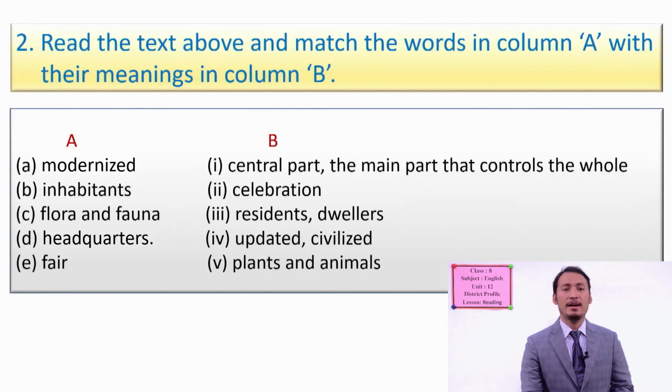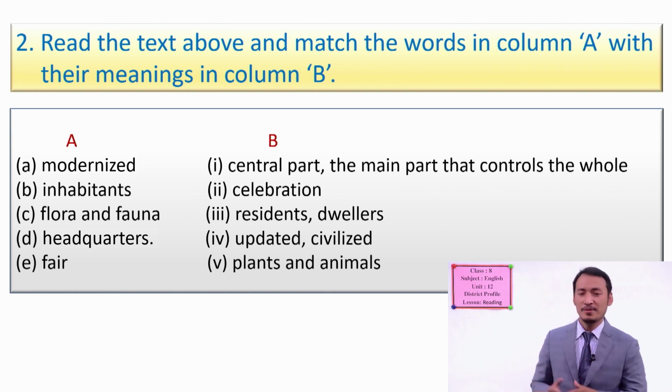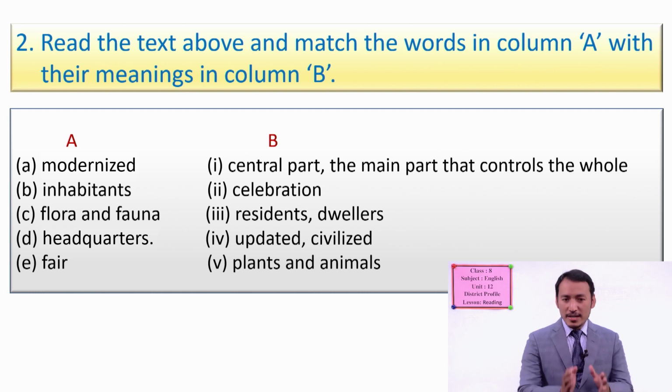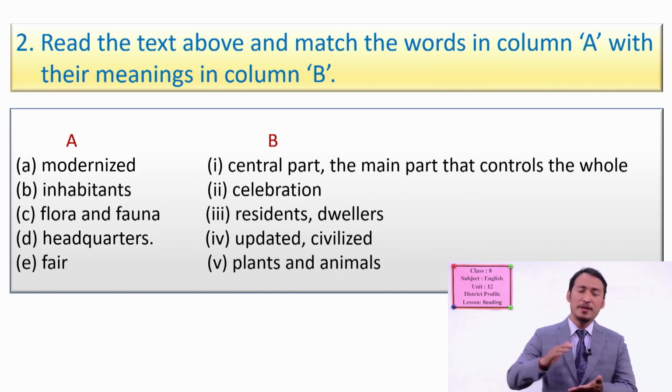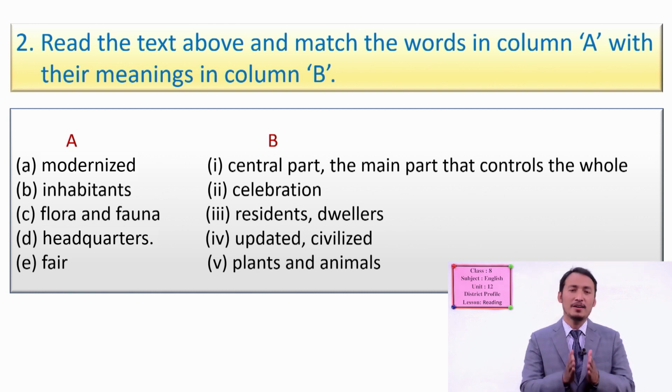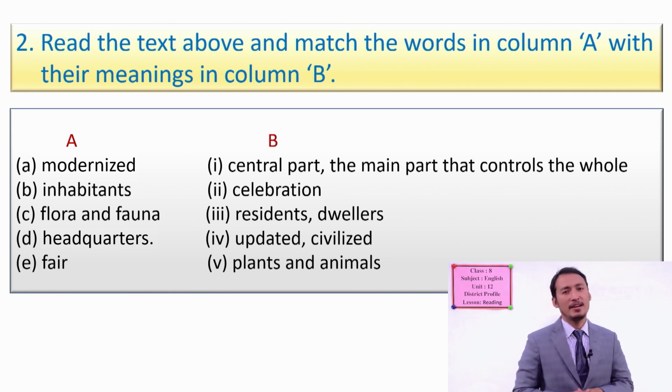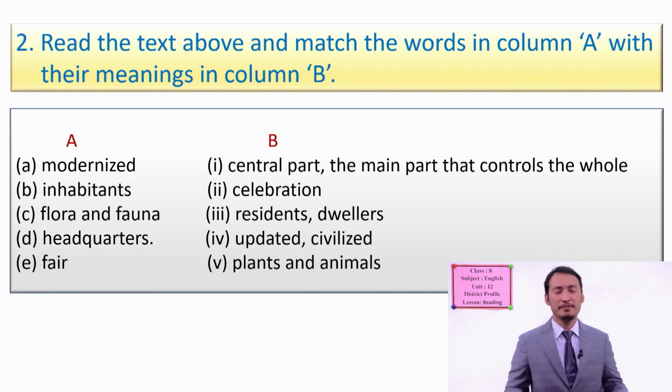Okay, students, now we have another exercise, matching the meanings and the words. Now in section A, we have modernized, inhabitants, flora and fauna, headquarters, fair. We have already learned these new words. I guess you have already guessed the correct ones, but I'm going to show you again. Modernized means to develop, to improve something from rural or underdeveloped to a better one, having better facilities, or improving the facilities.